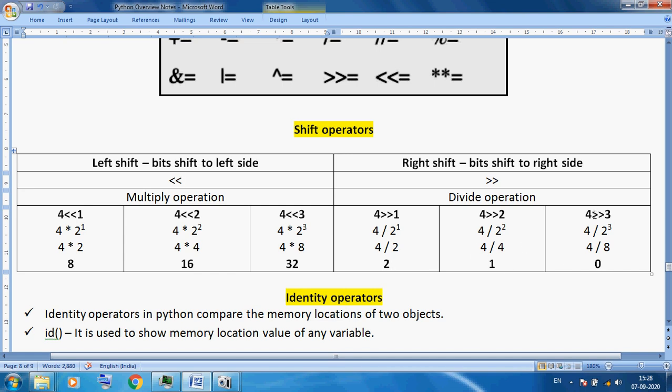Okay, so in Python we can write only this and we will get this result. So we can use the right shift operator and we can also use the left shift operator and we will get this result. Okay, for bit shifting we can use these operators.